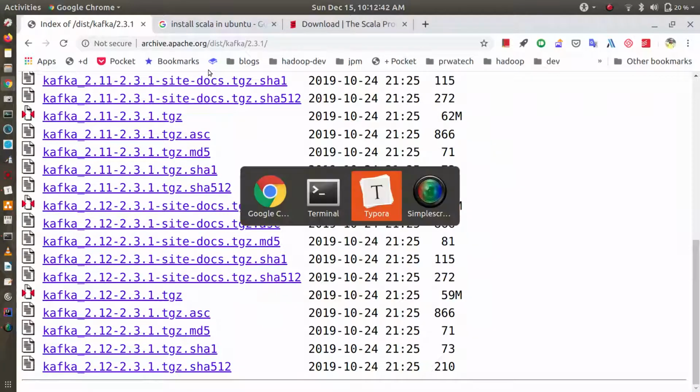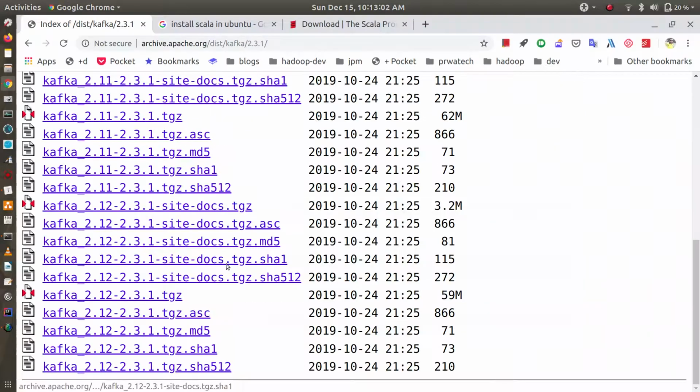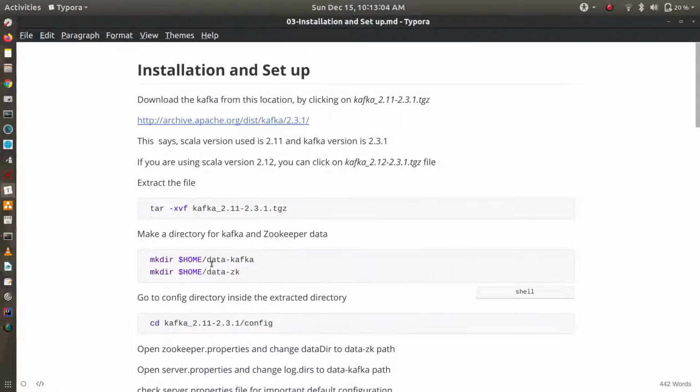You will download this file as per the Scala version on your machine. Then you can extract it using this command in Ubuntu, tar -xpf with the downloaded .tgz file. Then create a directory in your home directory for Kafka and another directory for Zookeeper.